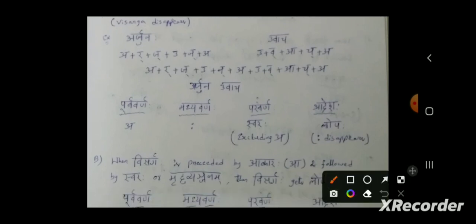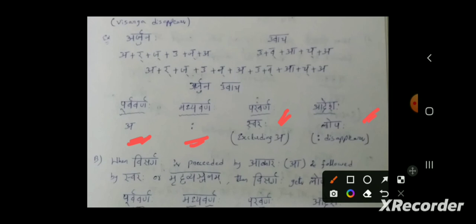You can see this. Purva Varna should be A, Madhya Varna should be Visarga, and Paravarna should be any swara excluding A. Then Lopa will happen. Lopa means Visarga will disappear. So Visarga should be preceded by the letter A and followed by any swara other than A. Then Lopa will happen, that means Visarga will disappear.